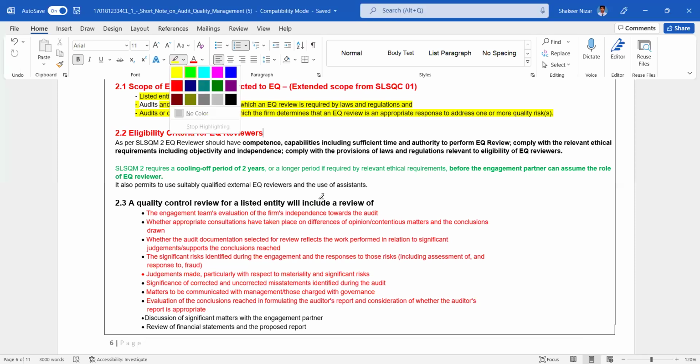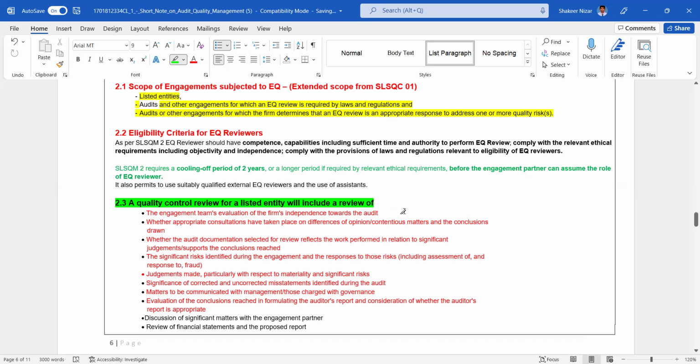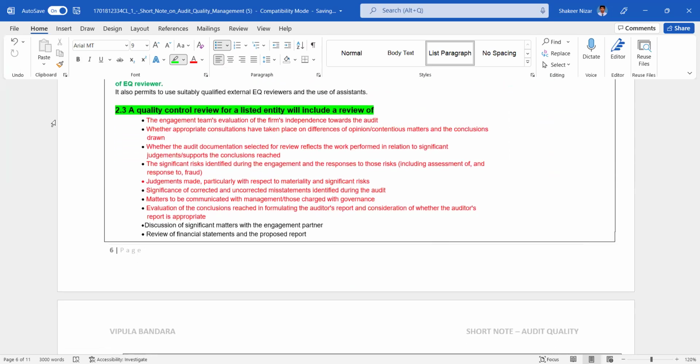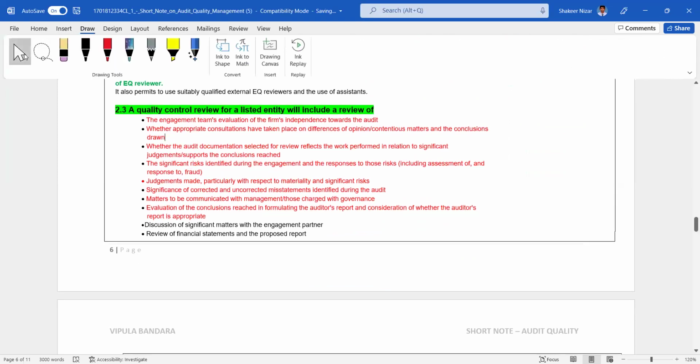Let me use green, the auditor's color. A quality control review for a listed entity will include a review of the engagement team's evaluation of the independence towards the audit, whether appropriate consultation has taken place on difficult or contentious matters, differences of opinion and the conclusions drawn, and whether the audit documentation for selected review reflects the work performed in relation to the significant judgments and supports the conclusions reached. It also covers the significant risks identified during the engagement and whether judgments made are appropriate, the significance of corrected or uncorrected misstatements identified during the audit, and matters to be communicated with management and those charged with governance.